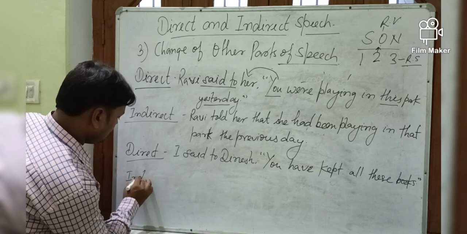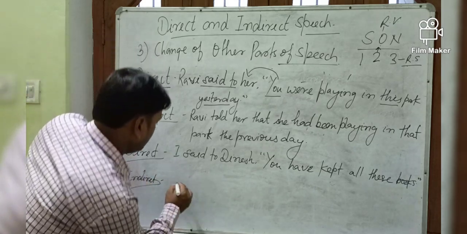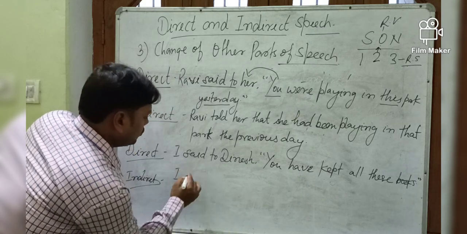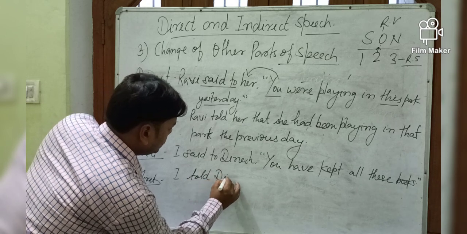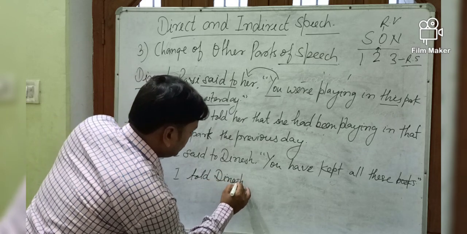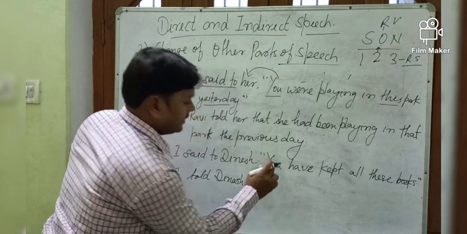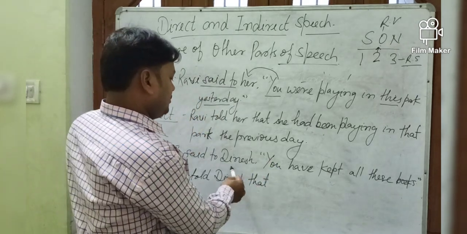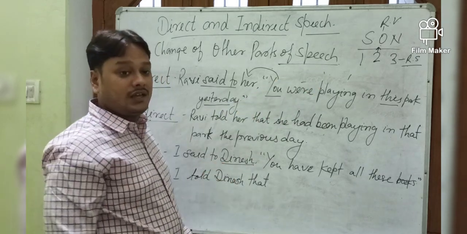So what will be the indirect of this sentence? I told Dinesh that. Once again here, second person will be changed according to the object of reporting verb. So what is the object? Dinesh.